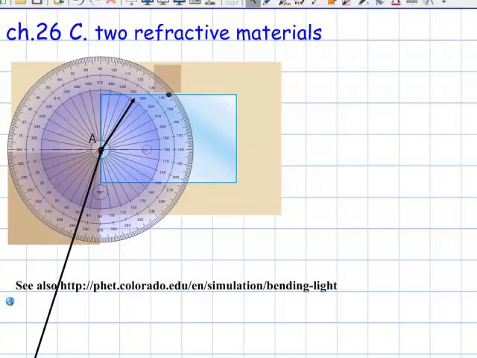This problem says a ray of light traveling in material A strikes the interface between materials A and B at an angle of incidence of 72 degrees. The angle of refraction is 56 degrees. Find the ratio NA over NB of the refractive indices of the two materials.